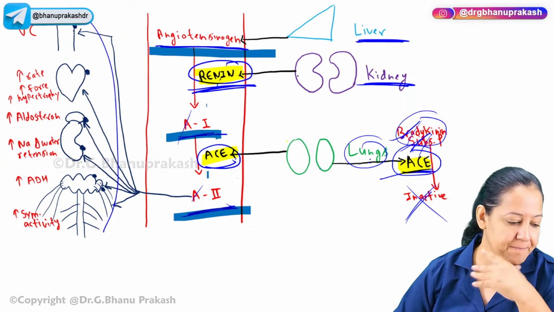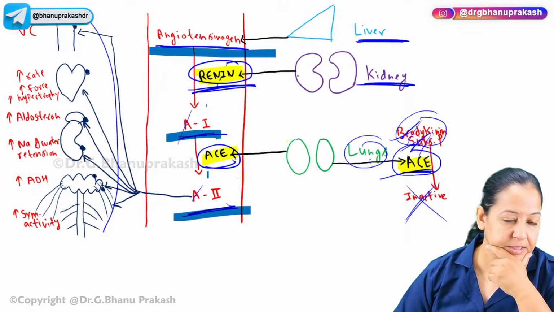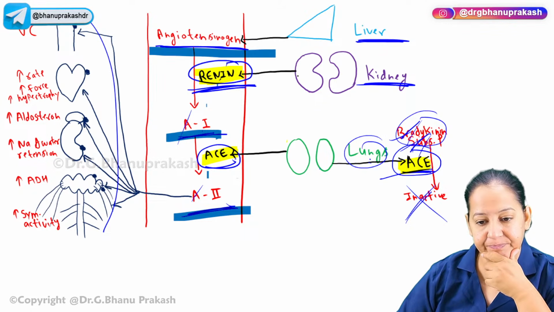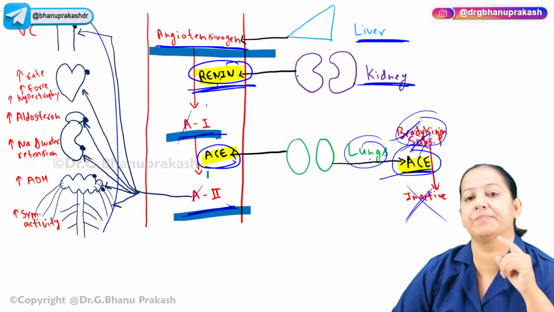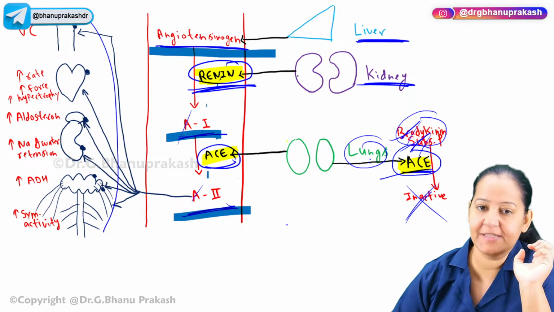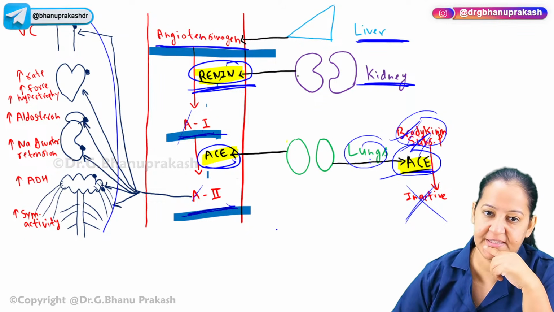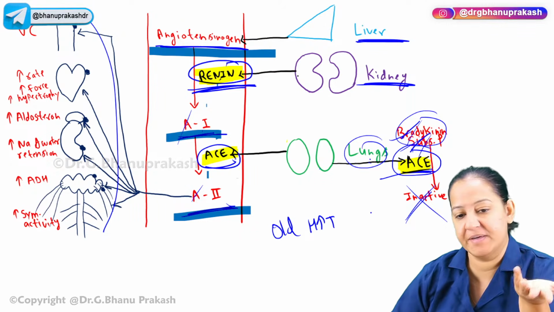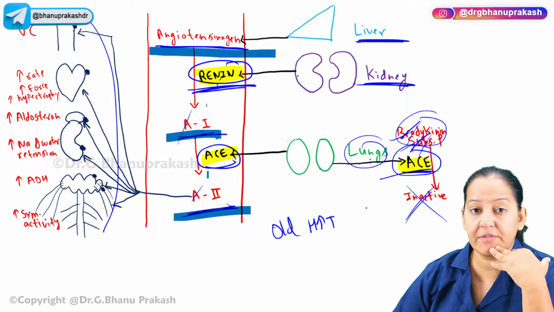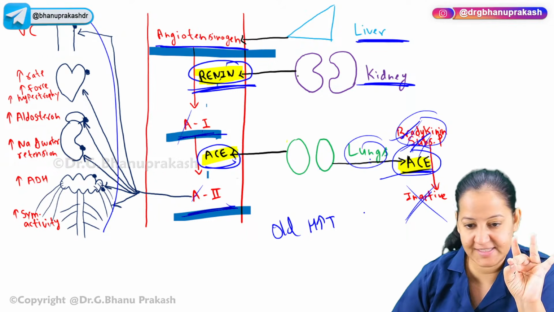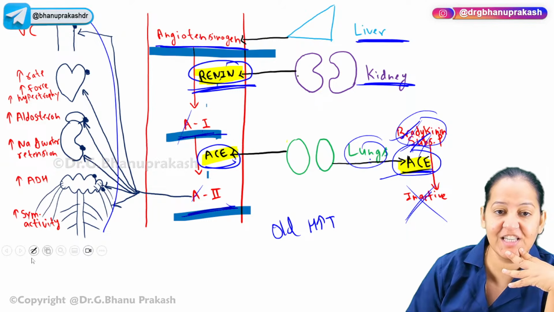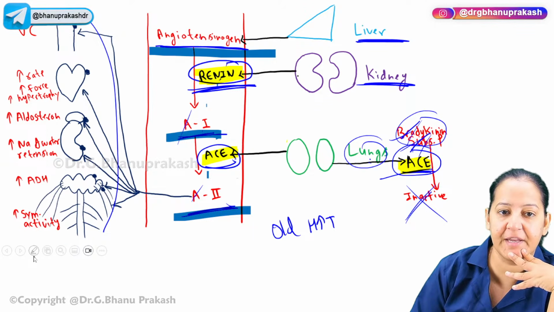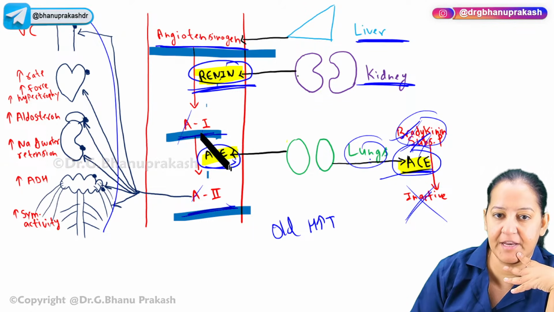Okay, now imagine what I'm saying. A hypertensive person is coming, more than 50 or 60 years, an old hypertensive person is coming to me. The blood pressure is raised and the person wants me to treat it. Okay, so what 3 options? Renin inhibitor, ACE inhibitor, and angiotensin receptor blocker. Suppose I'm giving ACE inhibitor. So what will ACE inhibitor do? ACE inhibitor will inhibit the ACE.